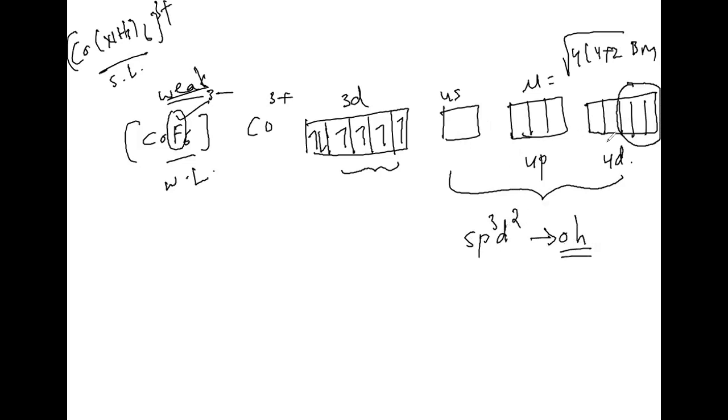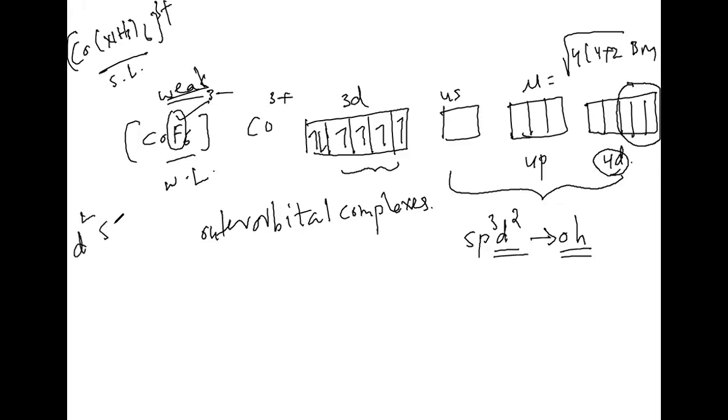This is also an octahedral complex. But here, outer d orbitals are involved in hybridization. That is the reason it is considered an outer orbital complex, because outer d orbitals are involved. It means from this we can say that whether it is d2sp3 or sp3d2, in both cases we can expect octahedral geometry.